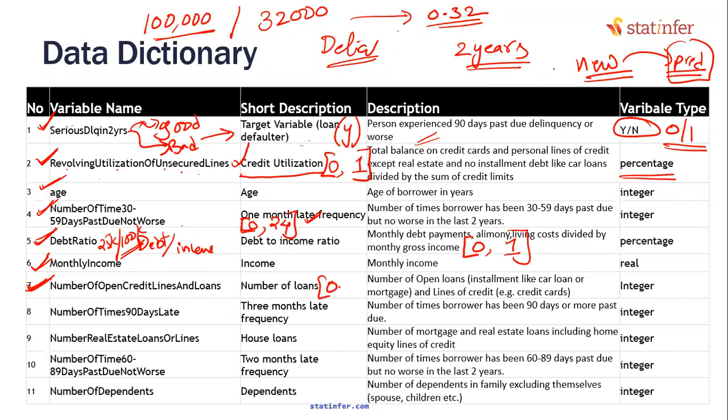What are the limits? Minimum is 0, maximum we cannot say, we have to check in the population only. Usually if we have some business knowledge, we can say that the maximum number is 5, 6 or 7 loans on the open credit lines and loans, right? Or 8 loans. Yeah, I would say 8 or 9 loans, not beyond that. Yeah. Next one, number of times 90 days late.